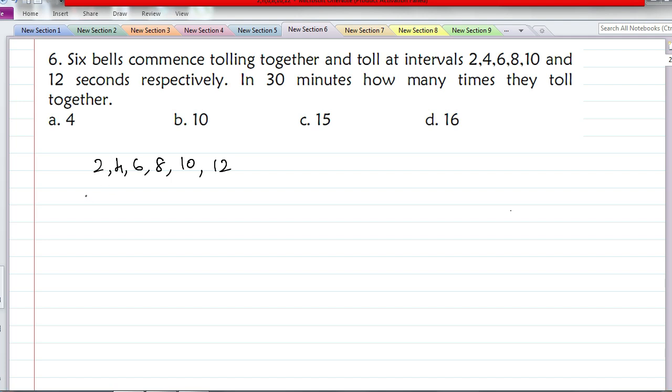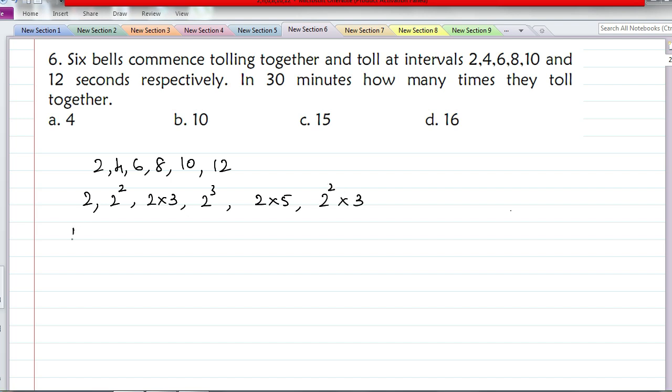2, we write it as 2. 4 is 2 square. 6 is 2 into 3. 8 is 2 cube. 10 can be written as 2 into 5. 12 is written as 4 into 3, where 4 is 2 square, so 2 square into 3.